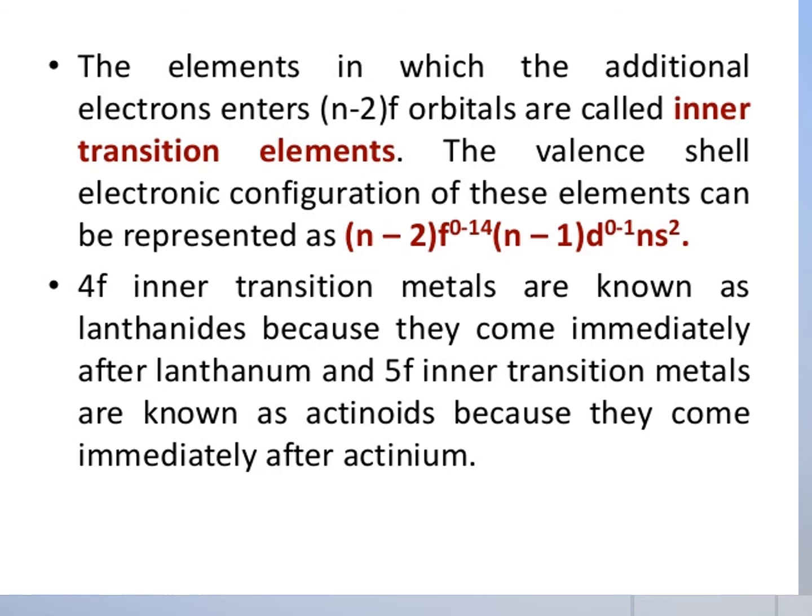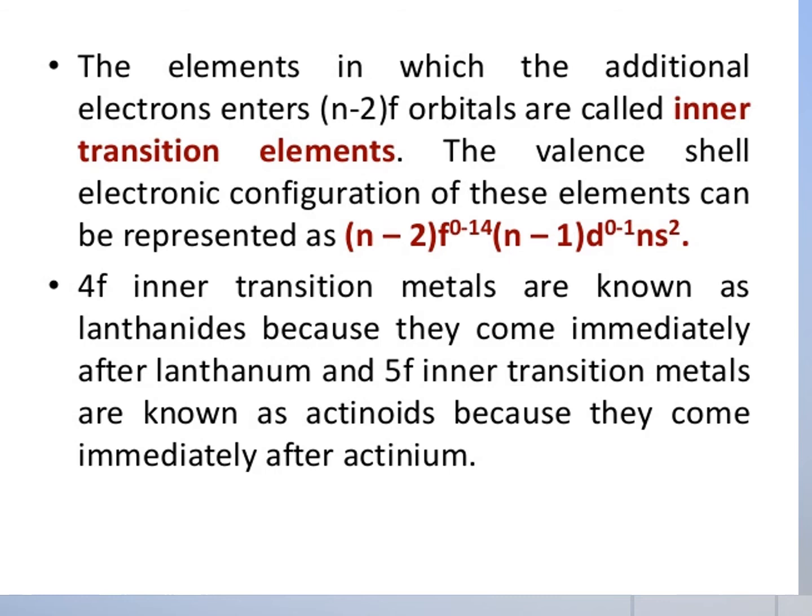Okay, that is ns2. Next, 4f inner transition metals are known as the lanthanides because they come immediately after lanthanum, and 5f inner transition metals are known as actinoids because they come immediately after actinium. So with these two exceptions and minor variation in certain individual cases, the general electronic configuration of d block elements can be written as noble gases.